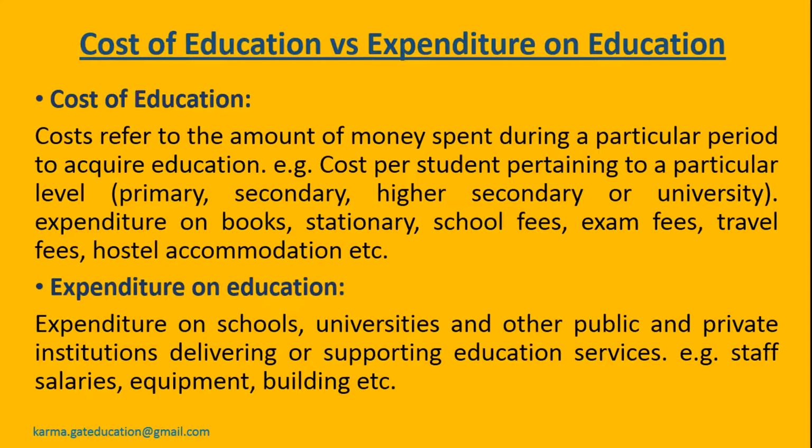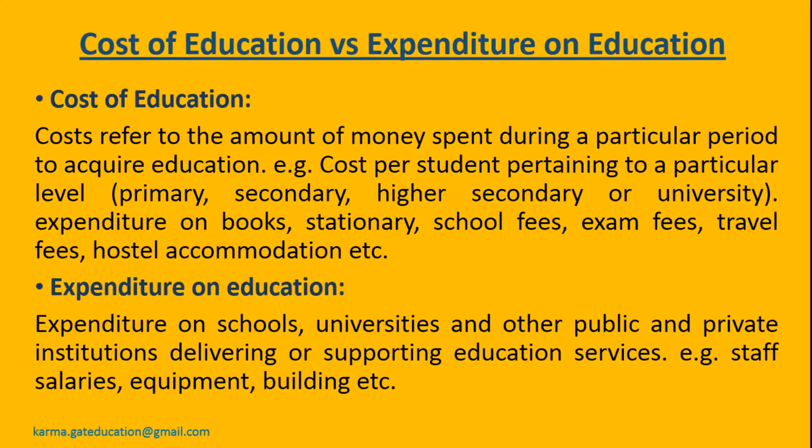It may include expenditure on books, stationery, school fees, hostel accommodation, exam fees, travel fees, etc., which is incurred by parents or guardians. Next is expenditure on education. Expenditure incurred by state or central government or private bodies on schools, colleges, universities to deliver or support education systems.